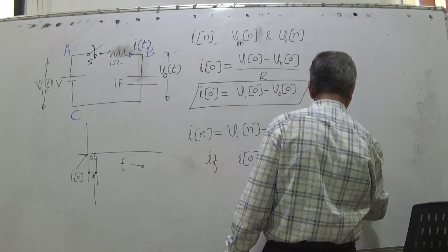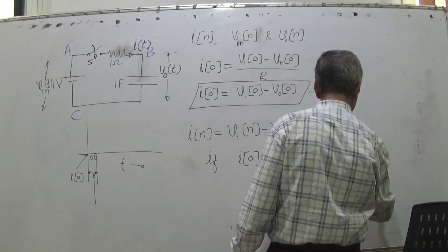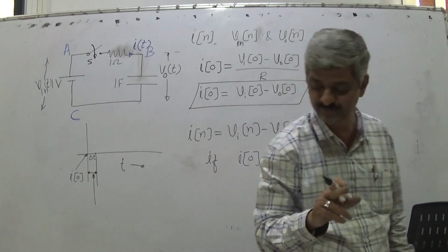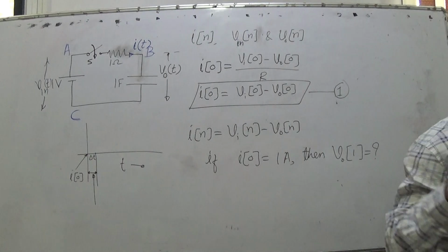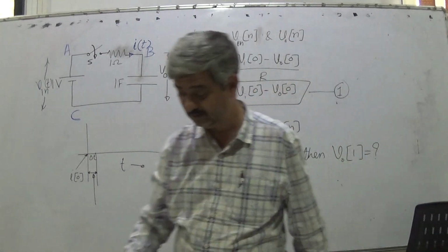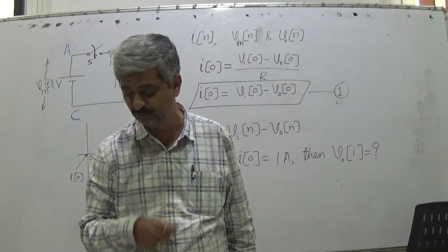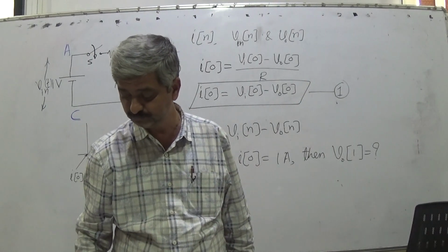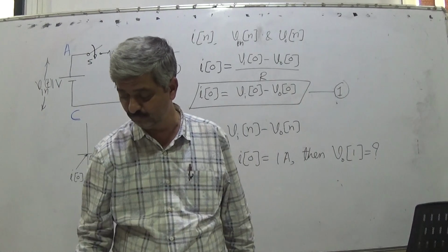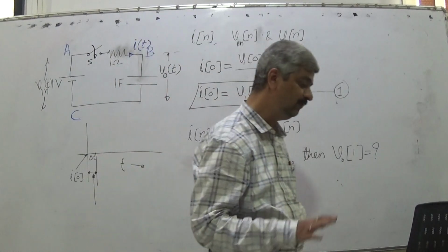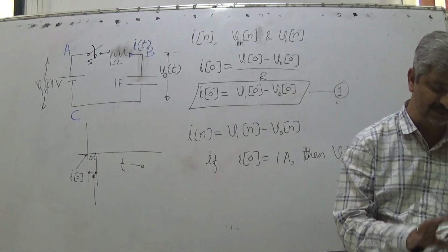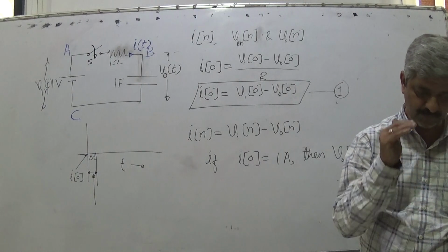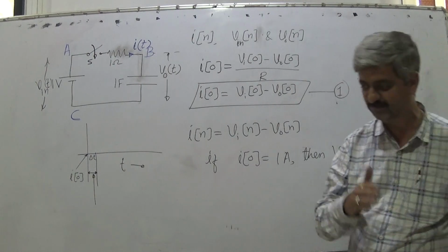What would be VO1 is a very interesting question. You can pause, think on your own, and give the answer. It's a very fundamental question. So what is VO1? VO1 will be the voltage across the capacitor after delta T time passes from the beginning.